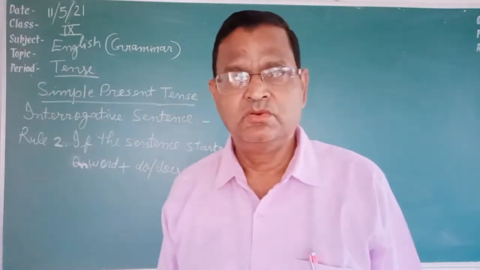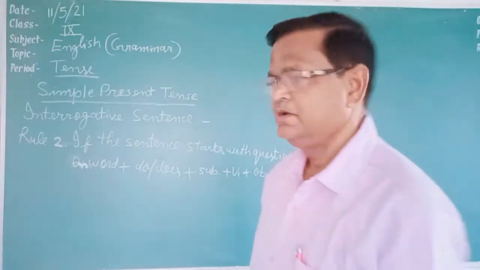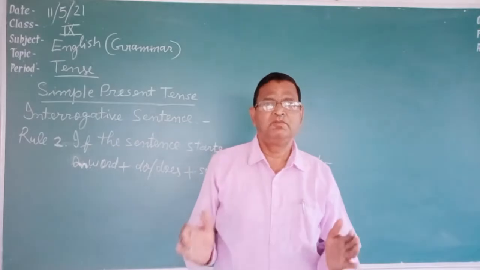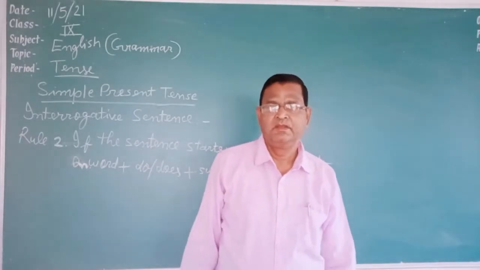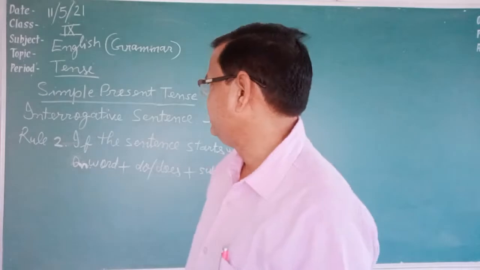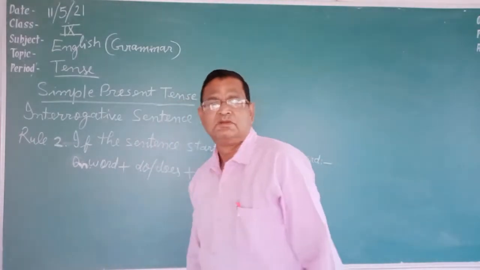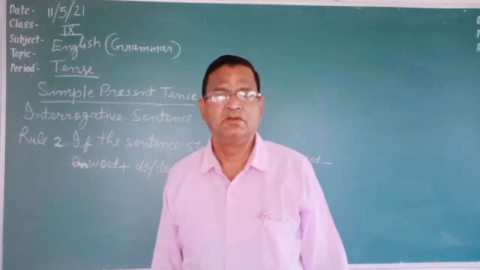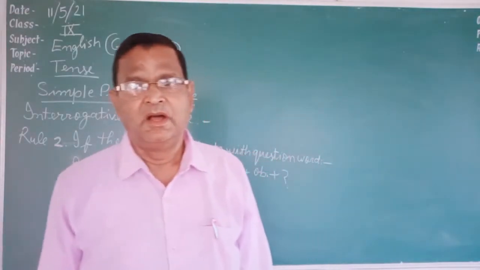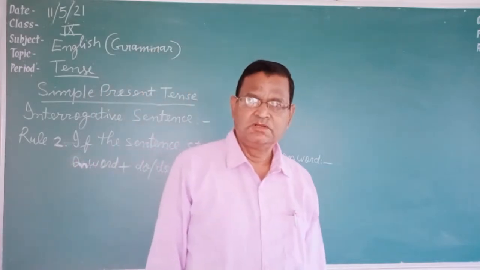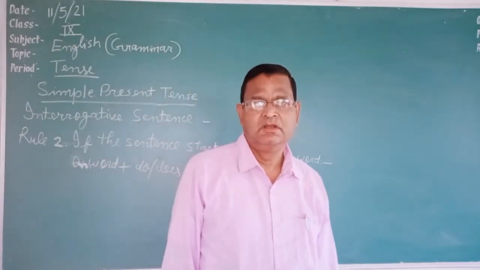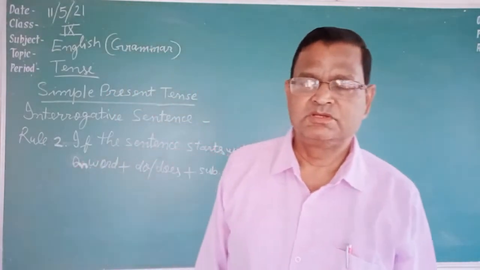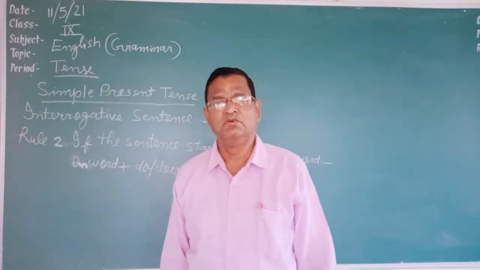Students, I have told you that any tense can be recognized by its helping verb and the form of the main verb. I have told you that in simple present tense there are two helping verbs, do and does, and these two helping verbs are used in negative and interrogative sentences. I have told you the rule of positive sentences, negative sentences, and one rule of interrogative sentences, if the sentence starts with a helping verb.